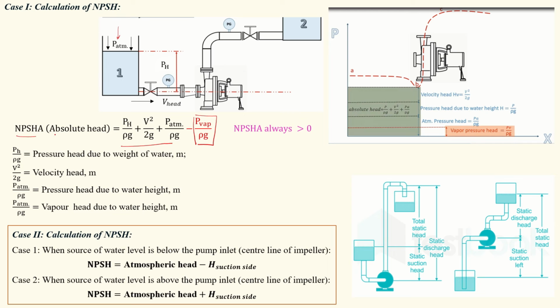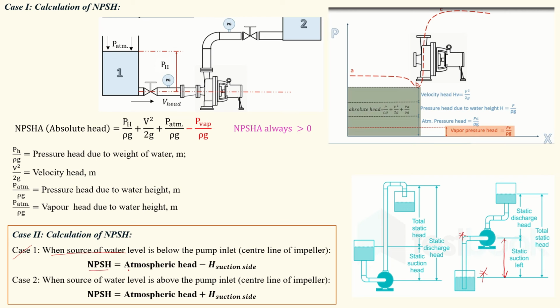We call this the net positive suction head available. That should always be more than 0, greater than 0. The terms are given here. Now another case, case 1, when the source of water level is below the pump inlet, that means the water source is below and the pump, the impeller, is above. So in this condition, how do we calculate the net positive suction head?